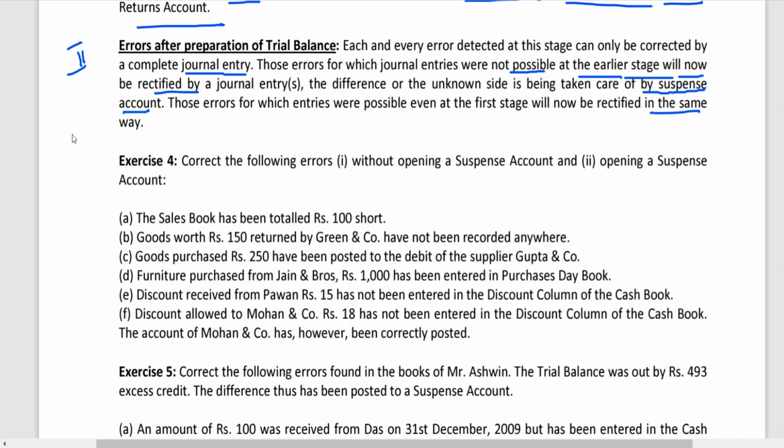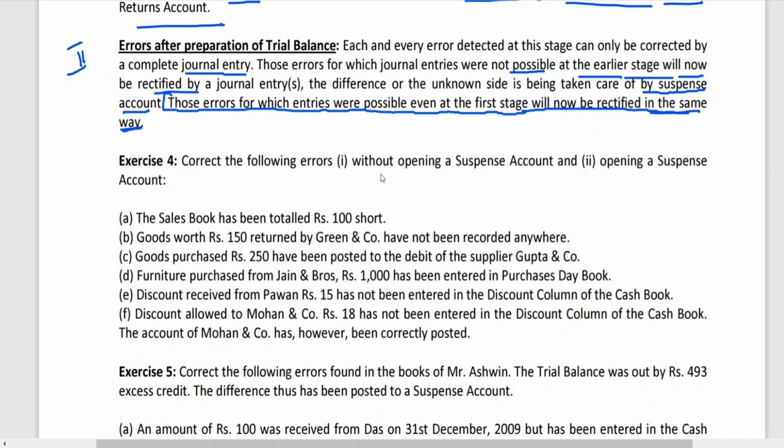Those errors for which entries were possible even at the first stage will now be rectified in the same way. That means he is talking about two side errors. There is no difference for two side errors, the only difference is about one sided errors. One side error, previously we have not written the entries, now you are able to write the entry.